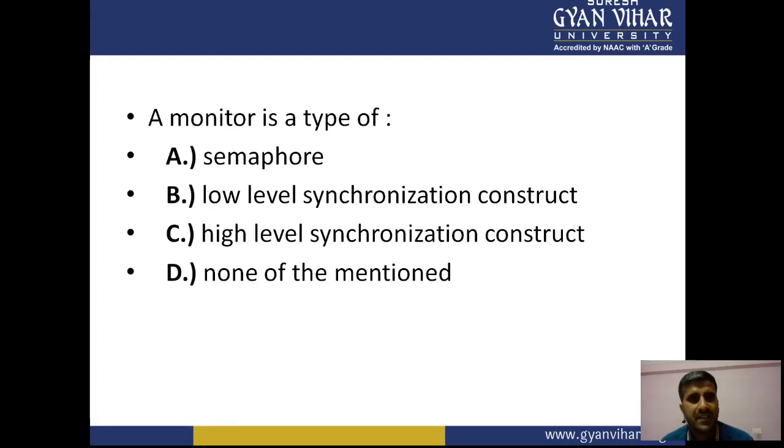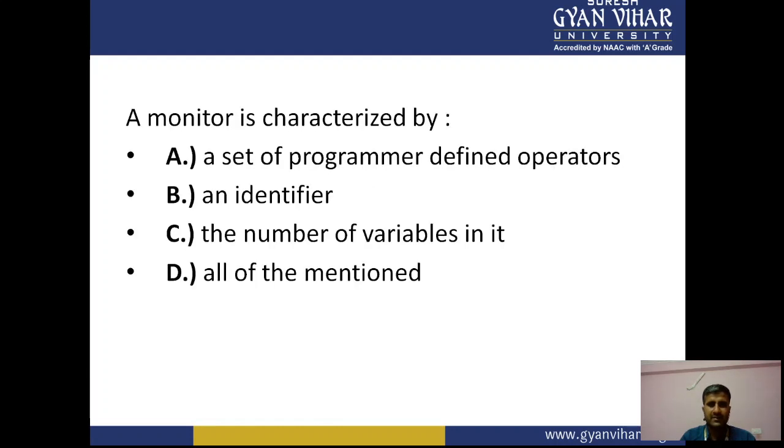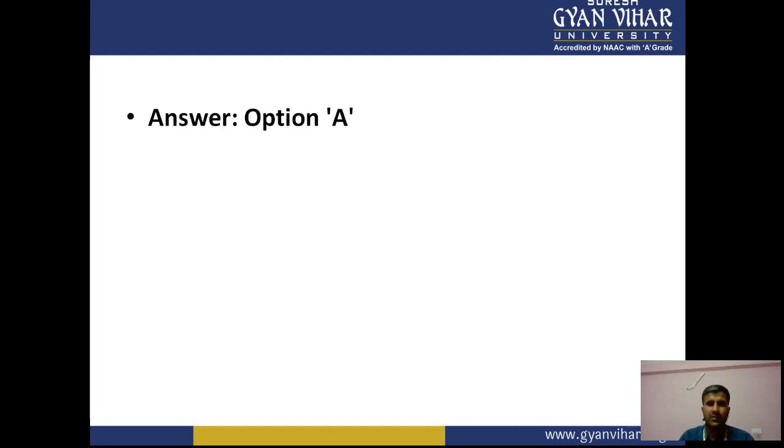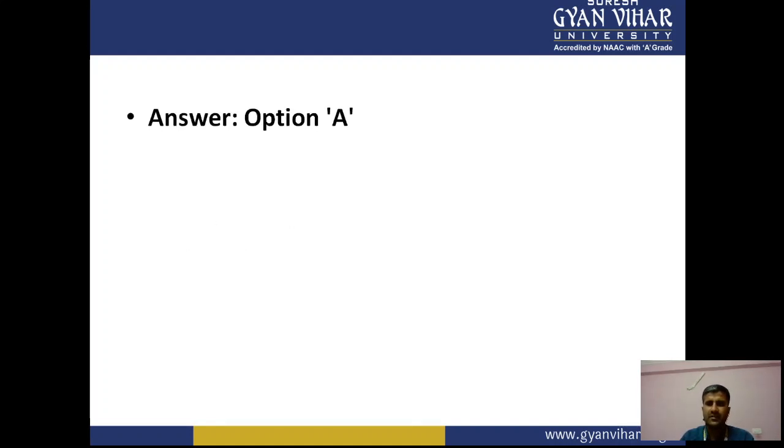So basically, if we discuss the monitor, it is a type of what? Semaphore, low level synchronization, high level synchronization construct. So C is the right answer, it is a high level construct. A monitor is characterized by a set of programmer defined operators, an identifier, the number of variables in it, all the above. So A is the right answer: a set of programmer defined operators. Different kinds of operators are defined over there.